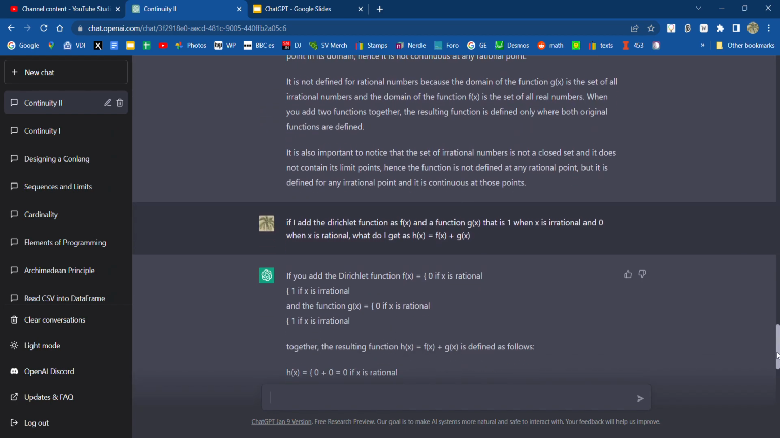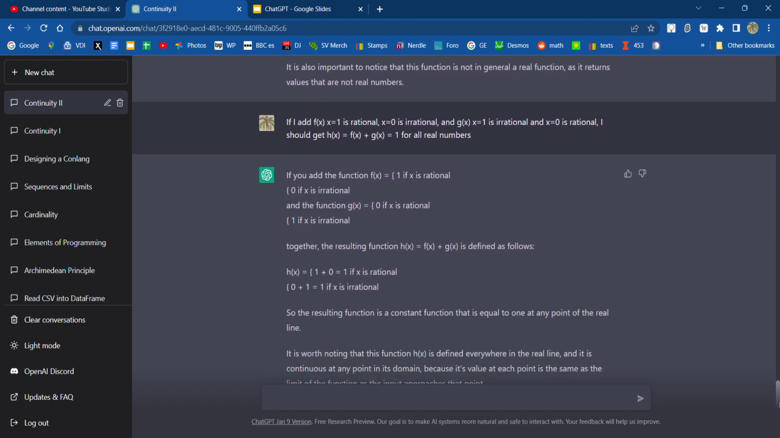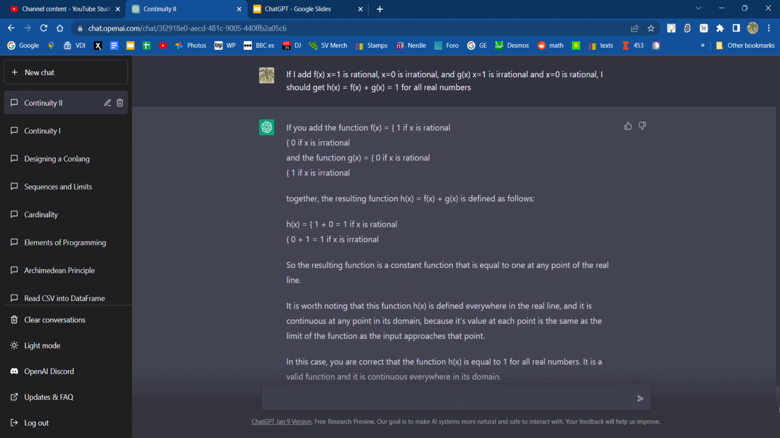But then at the end, I decided, how about I just type in how this problem is solved, and sure enough, it gave me the correct answer, which is that the resulting function is a constant function that is equal to 0 at any rational point. Oh, I'm sorry, is this the one? No, I'm sorry, this is the final one. Finally, it gave me that the resulting function is equal to 1 at any point of the real line. And so it did it correctly, but I had to tell it this is the correct way of doing it. So there you have it.